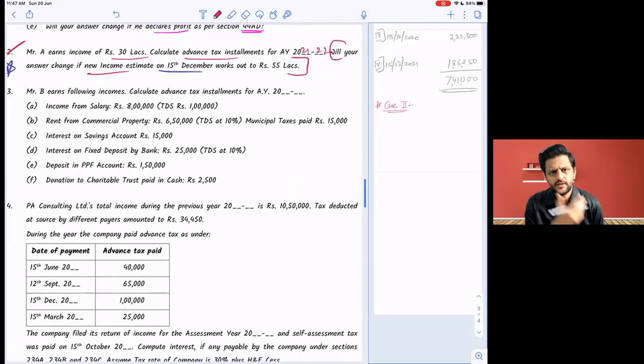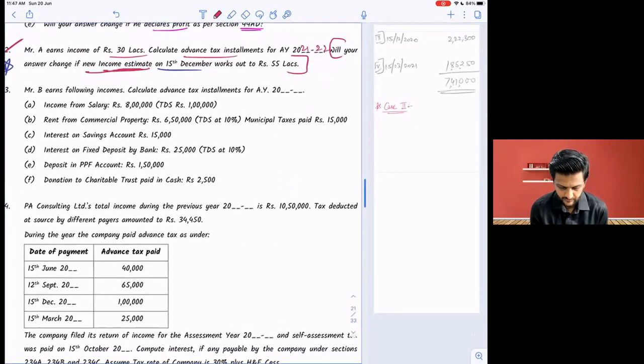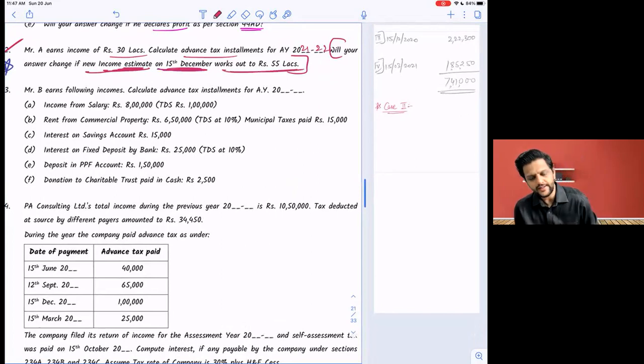Will your answer change if the new income estimate on 15th December works out to 55 lakh rupees? First of all, what is the meaning of this? What is the taxable income for the year? 30 lakhs or 55 lakhs? 55. 55 lakhs for the year.